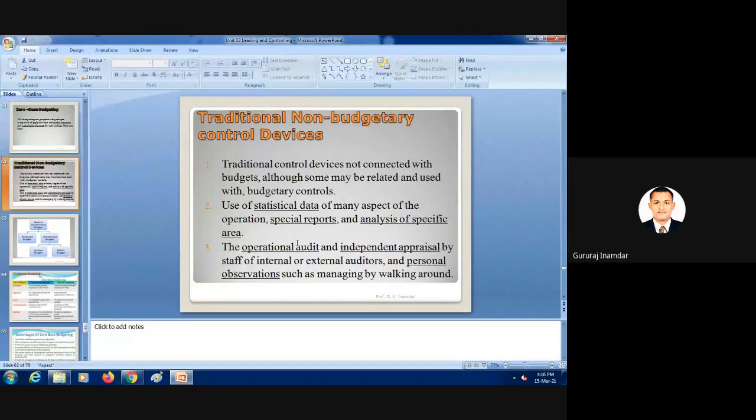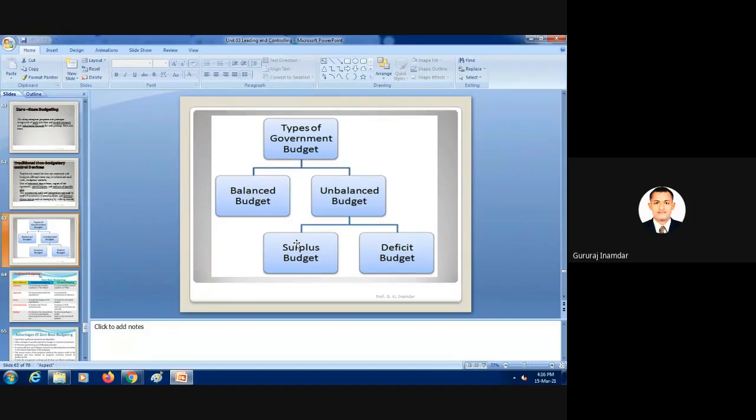They call it March end. So this is nothing but the entire analysis, and whatever the external and internal audit of that organization will be done. Also important are the types of government budgets: balanced budget, unbalanced budget, surplus budget and deficit budget.